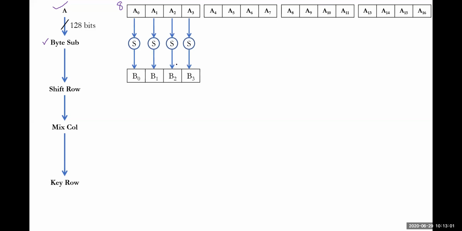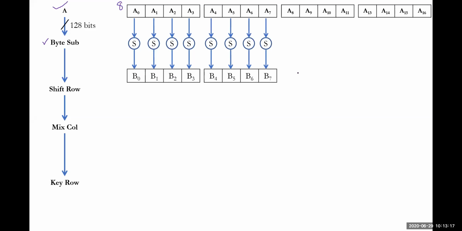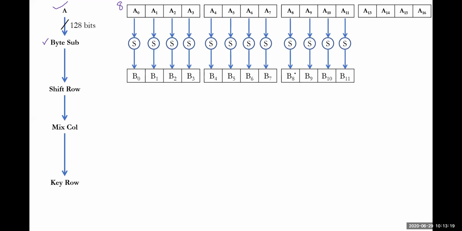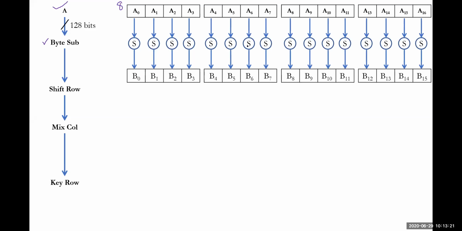Of course not exactly like that, but a somewhat more efficient kind of S box will be operated here. However, this B0 and A1 will be sent through. The S box will generate B1, B2, and so on. Similarly here also, and similarly here also. 16 different S boxes are supposed to be operated here. Every S box is identical.